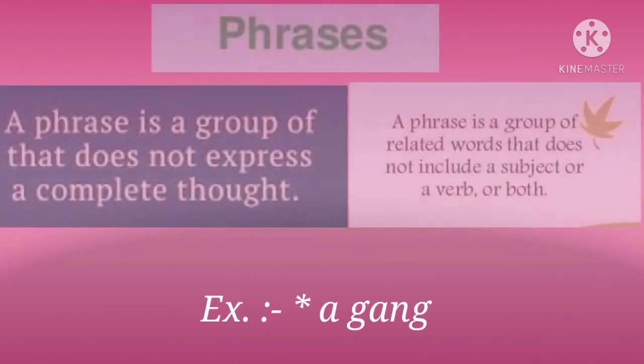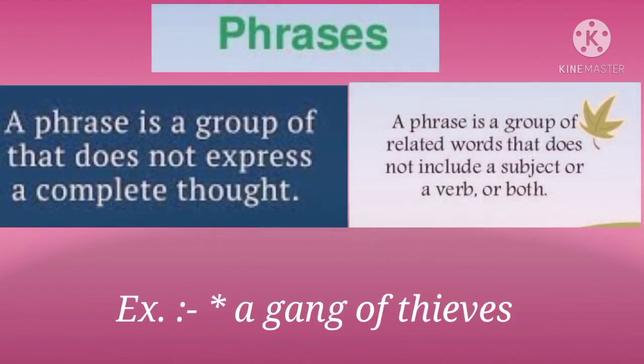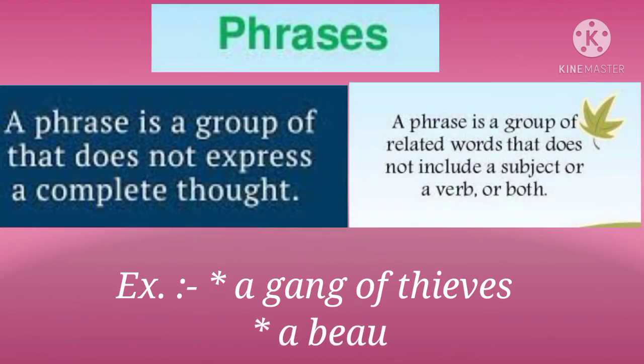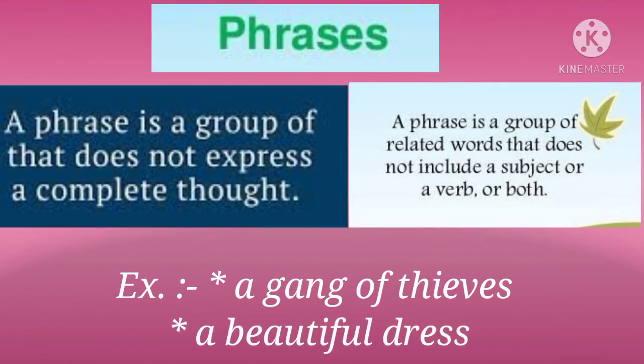Now children, let us move on to our next topic, that is phrases. Children, a phrase is a group of words that conveys some sense but not complete sense. Children, a phrase does not have a subject or a verb or both. For example, a gang of thieves, a beautiful dress. Children, these groups of words make sense but not complete sense.